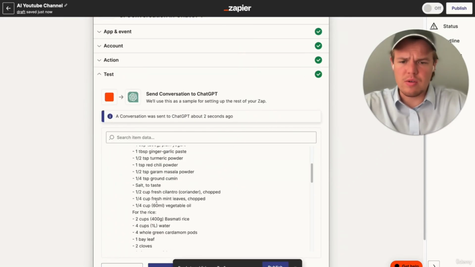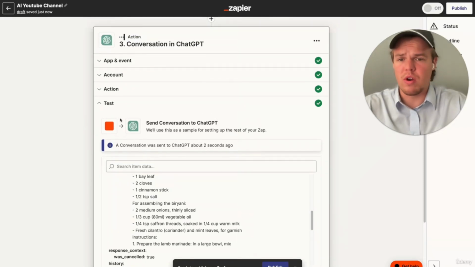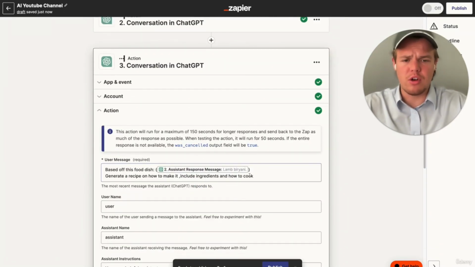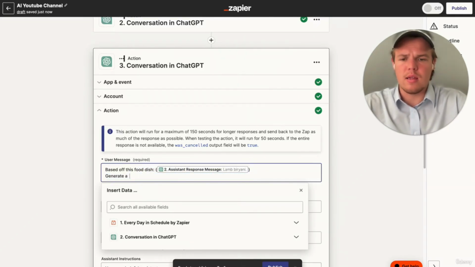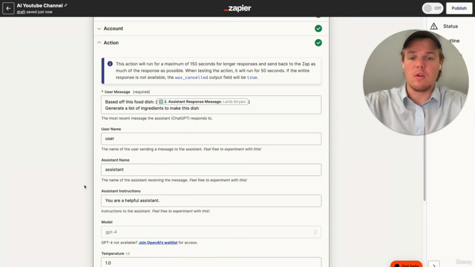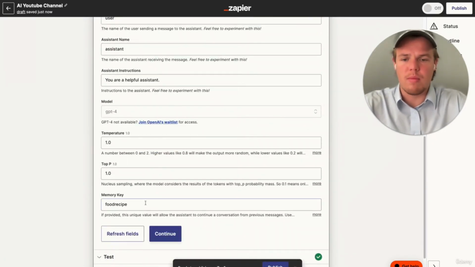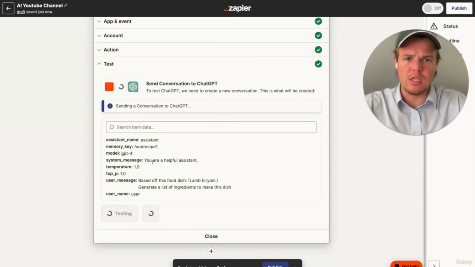Okay, so as you see here, it was able to get the ingredients, but it obviously cut off. That's not going to be consistent enough for what we want to do here. So let's break this down just a little bit so the output is consistent. We're going to say generate a list of ingredients to make this dish. So essentially we're going to block this off so that we have a list of ingredients to make this dish, and then the next block here will be essentially how to cook the dish. So we're going to do that. We're going to make sure we add a 1 here to clear the chat. Let's start with a better structuring here, and then let's let GPT do the work.